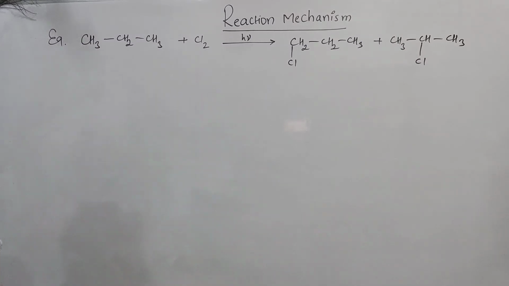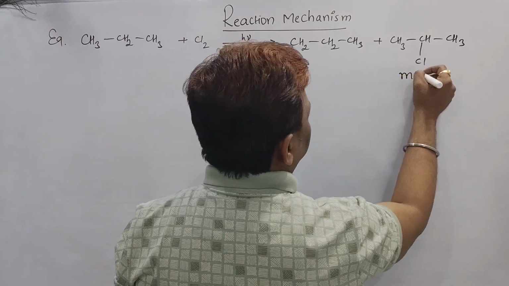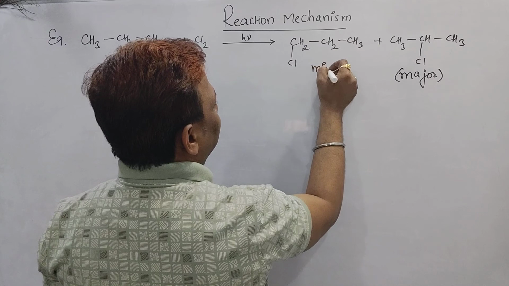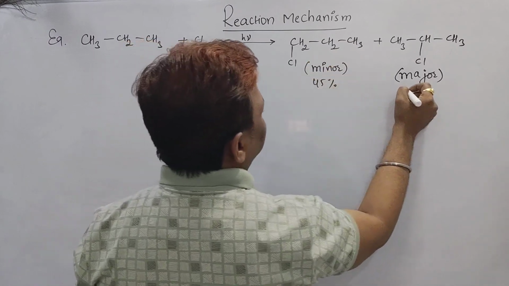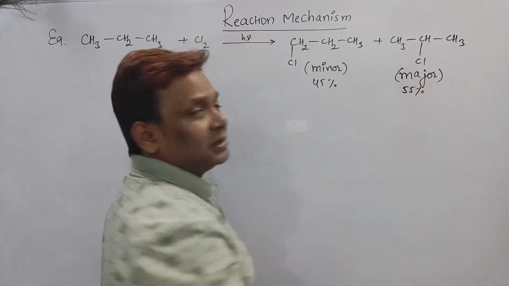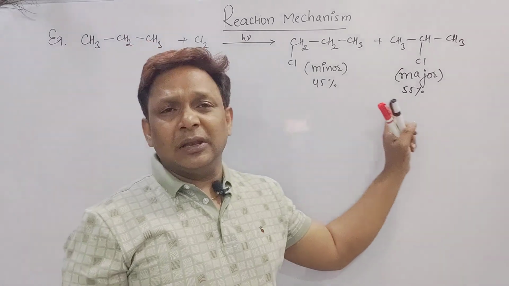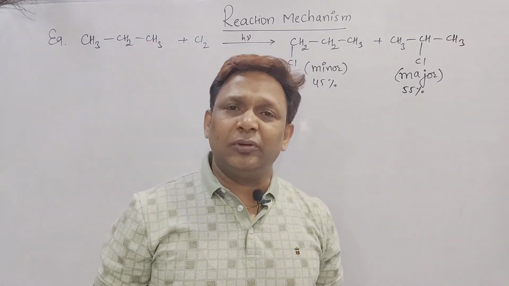In every book they write that 1-chloropropane is the minor product, but 2-chloropropane is the major product. Today I will teach you how this percentage is given as 45% and this one as 55%. How does it come as 45%, how does it come as 55%? I will explain how to find the percentage in today's class.